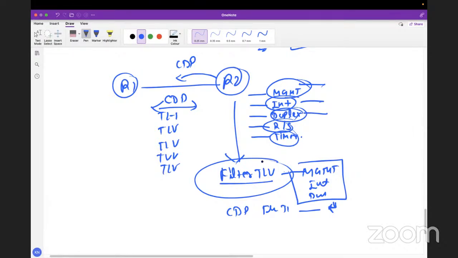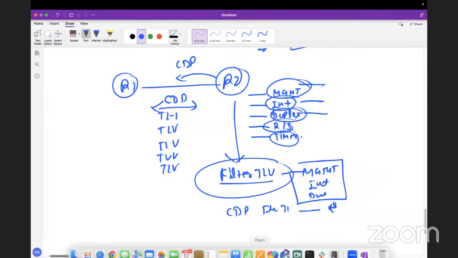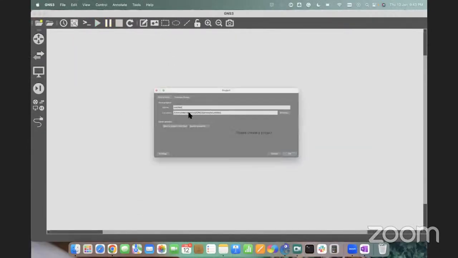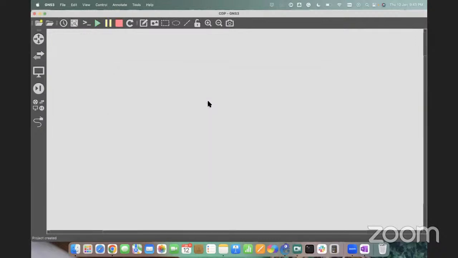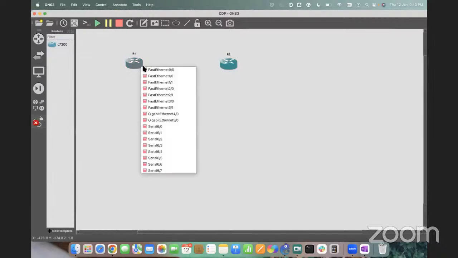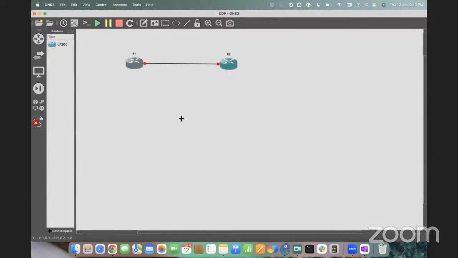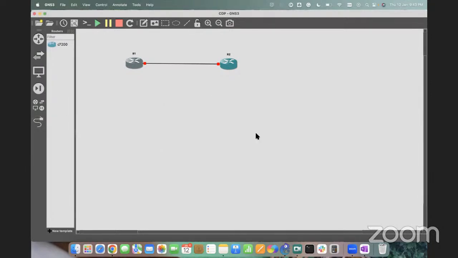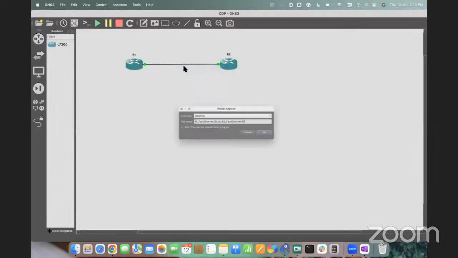Now let us use GNS3 and we'll try to show you the CDP concept. We'll try to filter these packets using filter TLV. I will show the packet also. I will capture the packet.